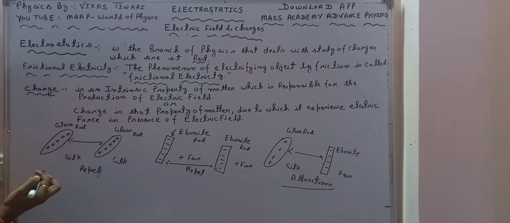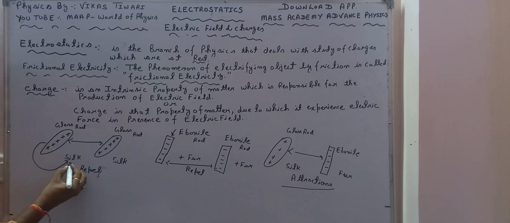Some of the electrons have passed from the glass rod to the silk, so the silk becomes negatively charged. This means that some electrons have been transferred from the glass rod to the silk, so that the silk becomes negatively charged while the glass rod becomes positively charged, right, like that.